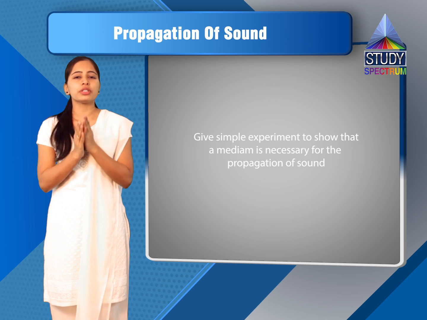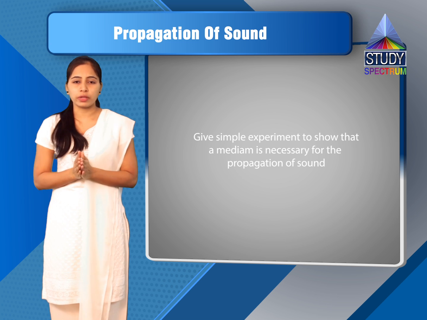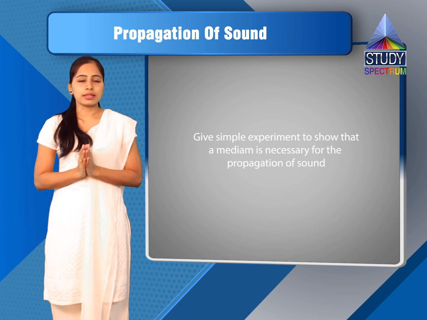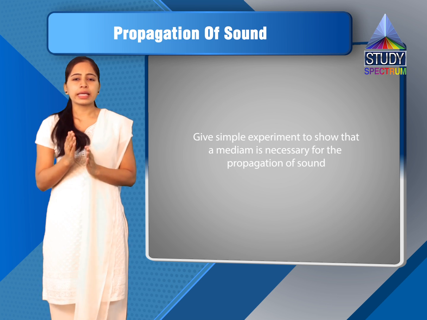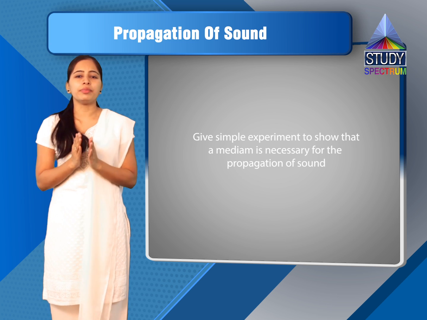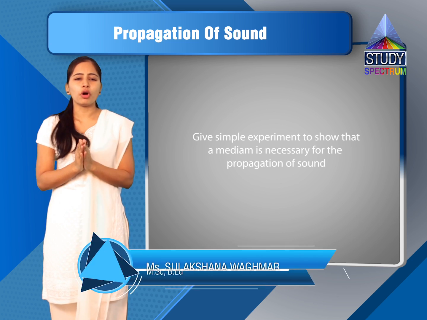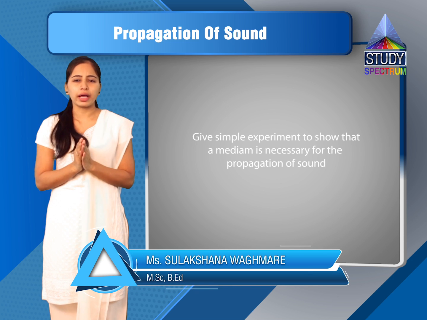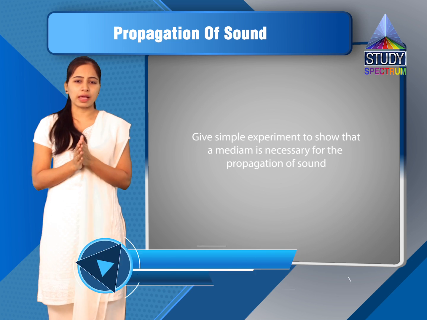Now I will dictate this answer to you point-wise, and after that I will explain it. First point in the answer: take a round bottom flask and add some water to it. Second point: take a two-hole rubber stopper and pass a wire through one hole. Third point: now tie a small bell to one end of the wire and fit the stopper on the flask. The bell should hang inside the flask.